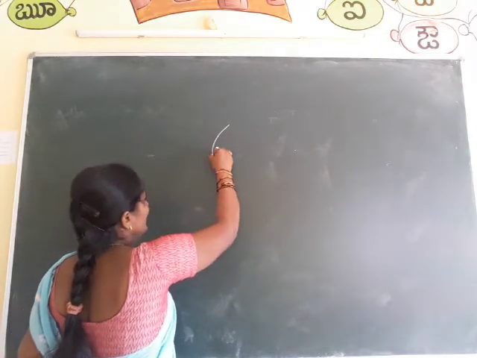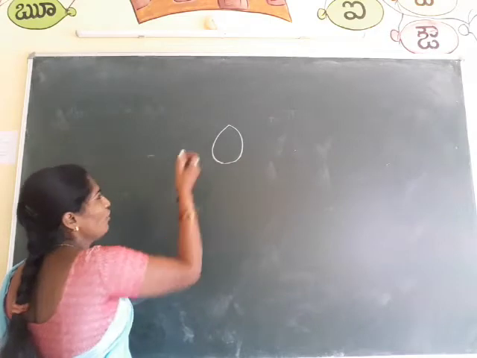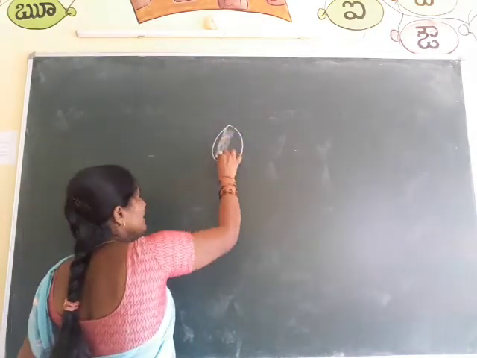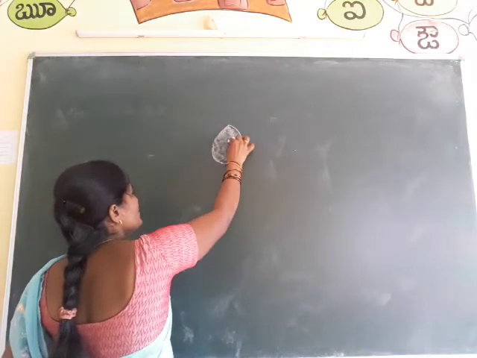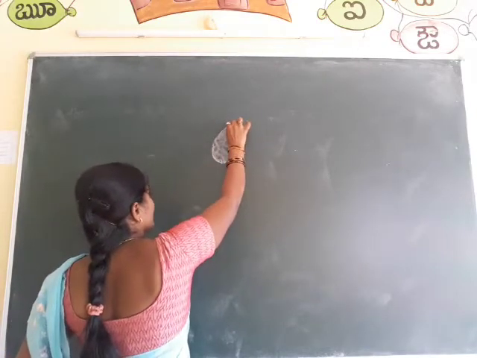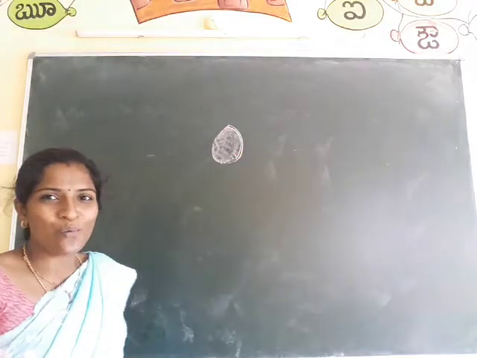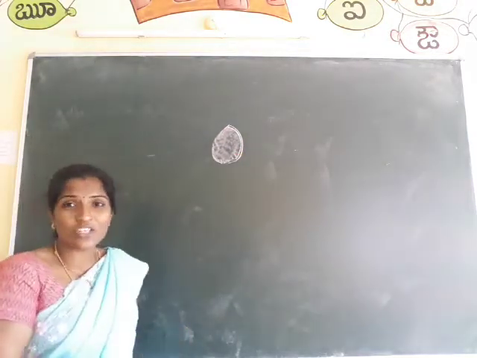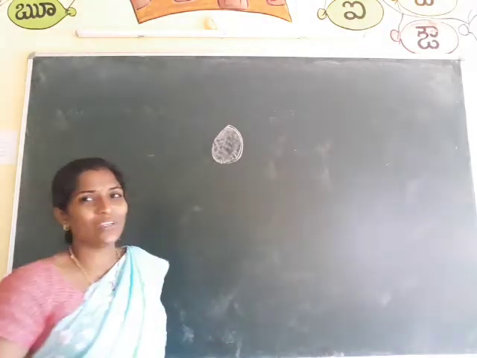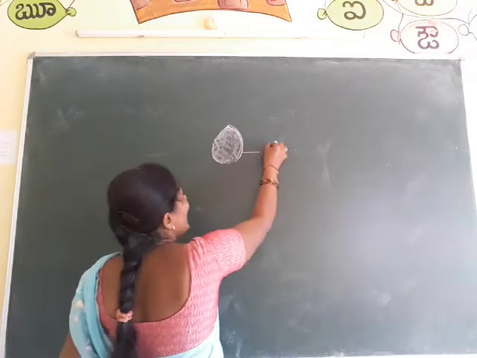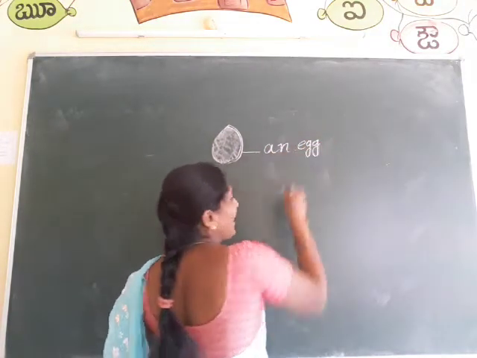See, this is a picture, and it is fully white in color. Children, are you seeing? Do you know what this is? It is an oval shape, and this thing we call an egg. What is this? An egg.